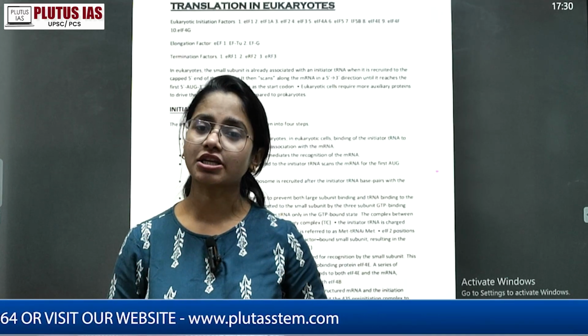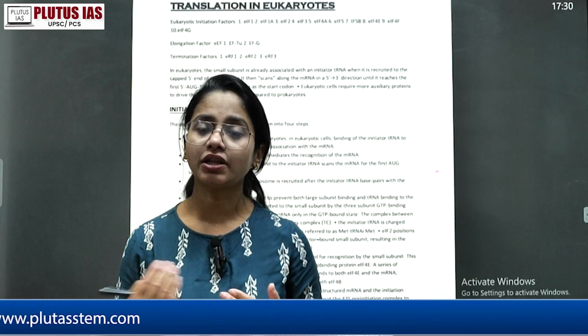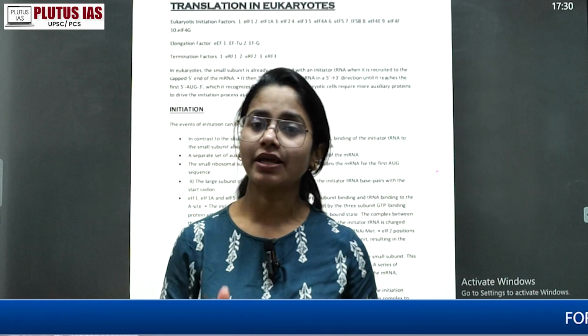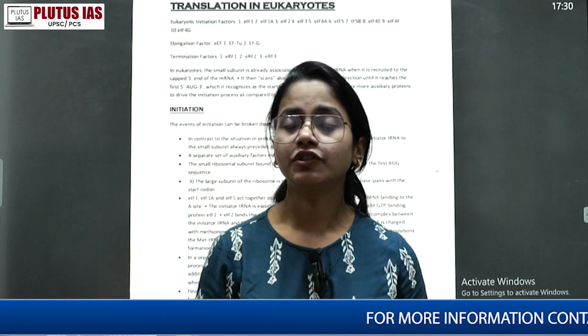Replication and transcription occur in the nucleus, while translation occurs in the cytoplasm.